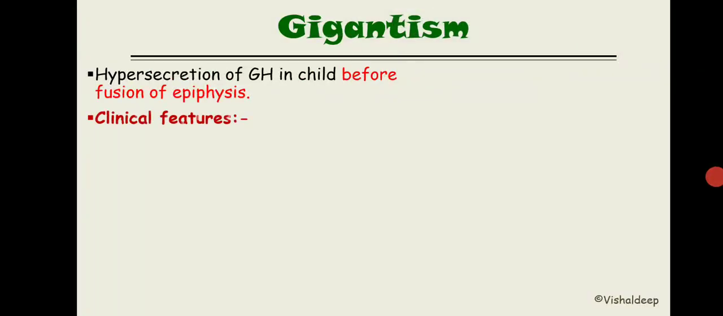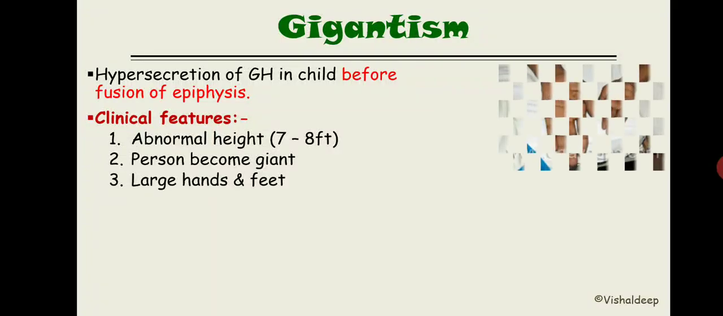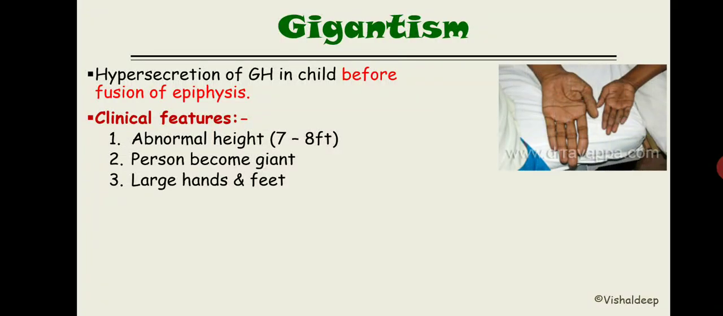So the clinical feature will be abnormal height, 6, 7 to 8 feet, and the person becomes giant, which I showed you in our previous diagram. The person has large hands and feet. See, this is the normal hand, and this one is the hand of the person suffering from gigantism.